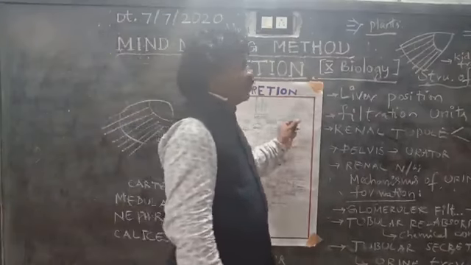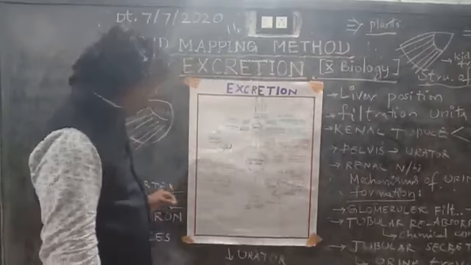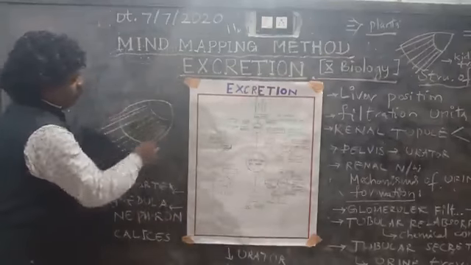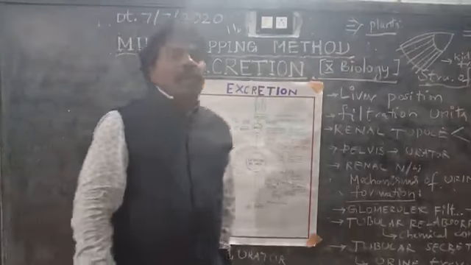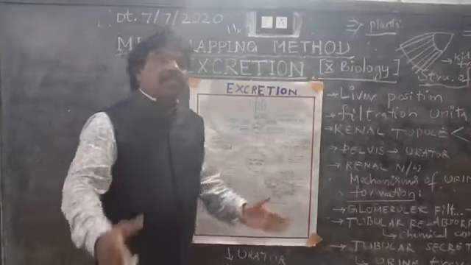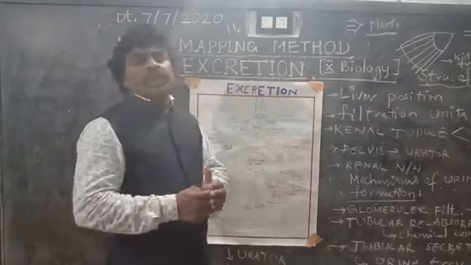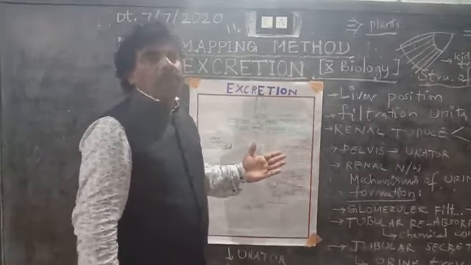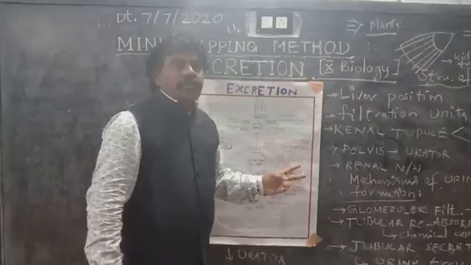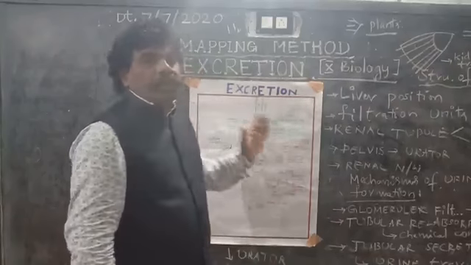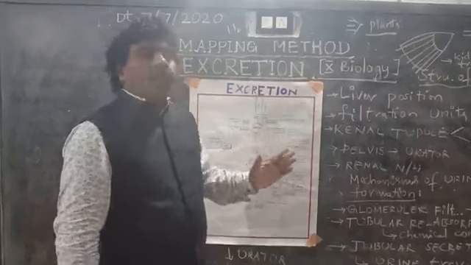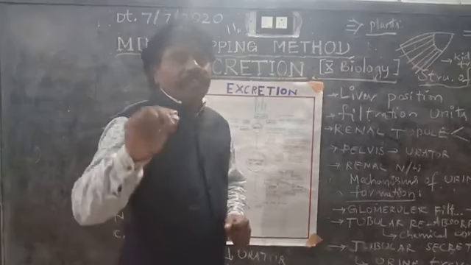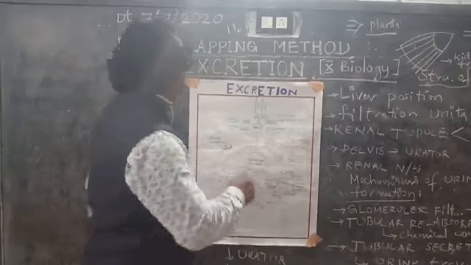Next, filtration units. These nephrons are the filtration units. For example, calcium, sodium, unnecessary ions like that, excess substances will be filtered in the nephron, and it will send them through the ureter tubes. The ureter tubes are there, left tube and right tube. Both have to function. Otherwise, the doctor will choose some other alternate connection if it fails.